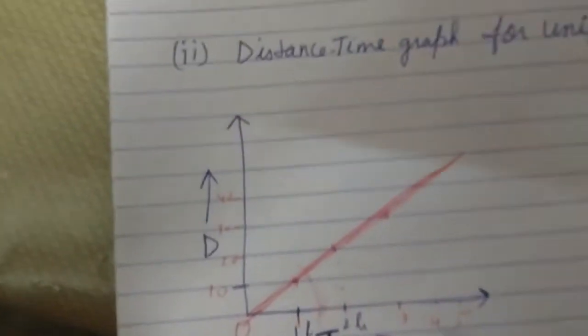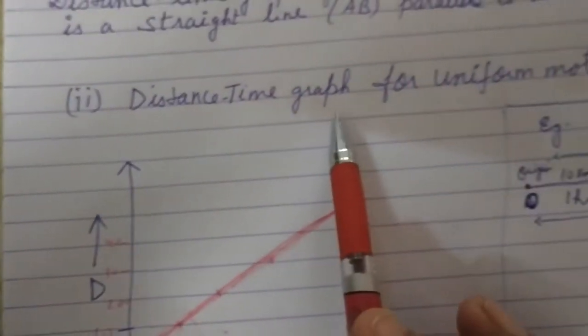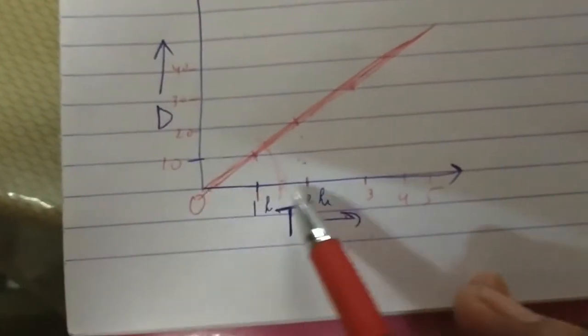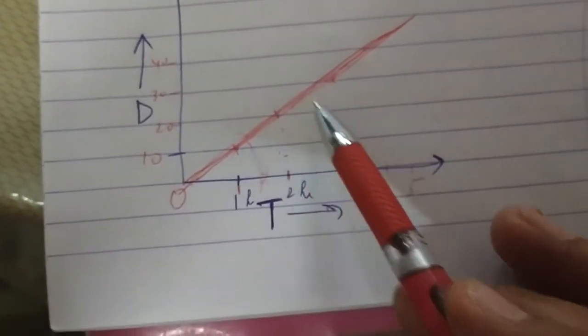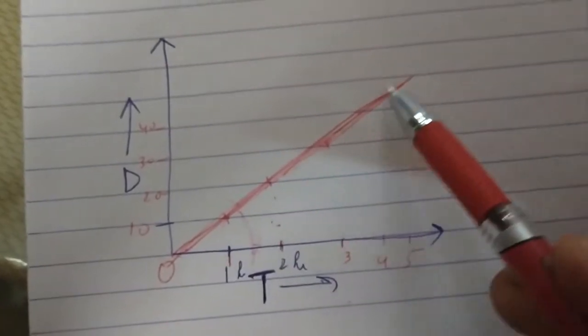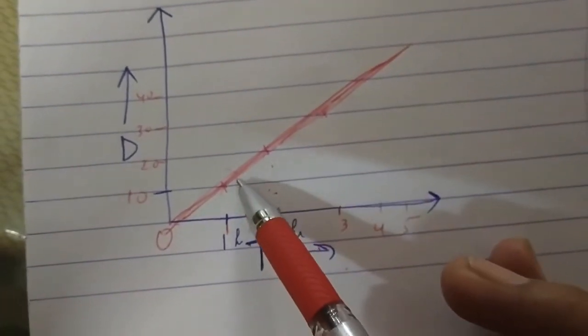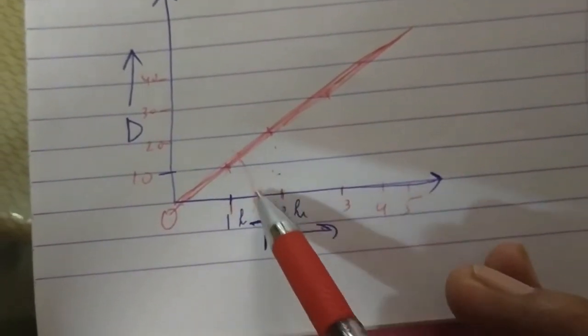Okay. So which type of graph is obtained? Distance time graph is obtained for uniform motion. So distance time graph for uniform motion is a straight line inclined towards the time axis, or we can say that it is a straight line that makes a certain constant angle with the time axis.